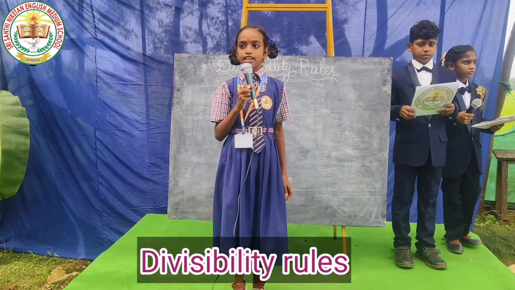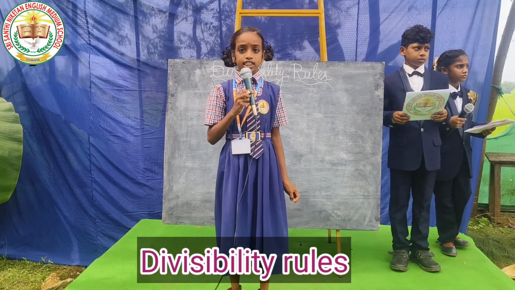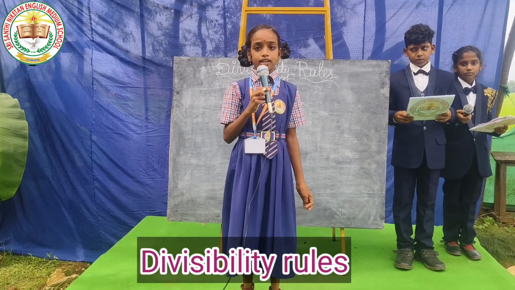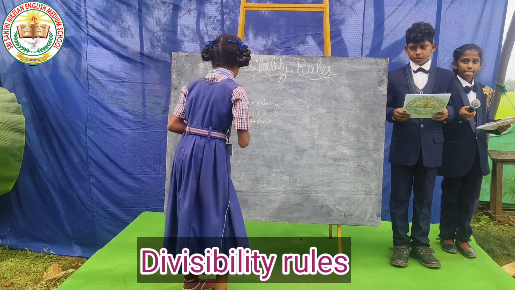Divisible by 8. A number is divisible by 8 if the number formed by the hundreds, tens and unit digit of the given number is divisible by 8. For example,